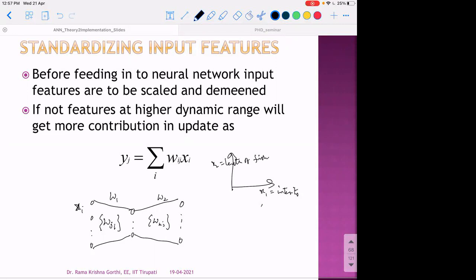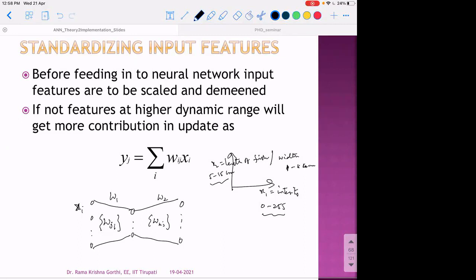The intensities range from 0 to 255, as you know. The lengths may range from 5 to 15 centimeters, assume that. There is a big difference between the ranges of x1 and x2. And instead of length, if I measure width, it may be even smaller, maybe 1 to 5 centimeters.